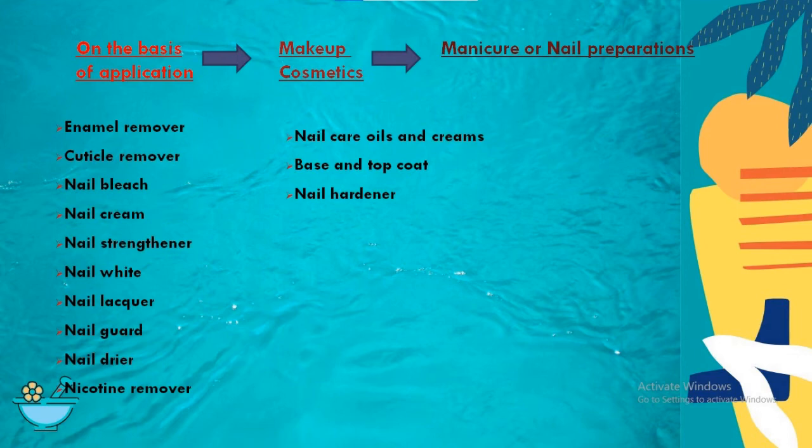The last form is manicure and nail preparations, which also come under this category, which include enamel remover, cuticle remover, nail bleach, nail cream, nail straightener, nail white, nail lacquer, etc.